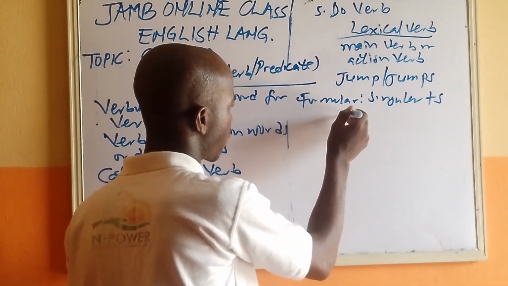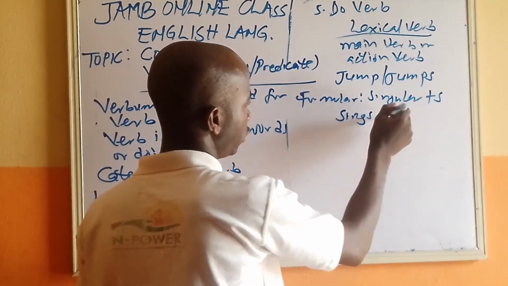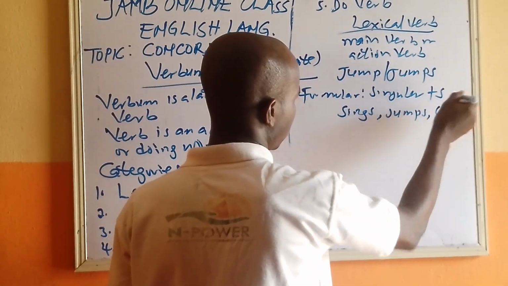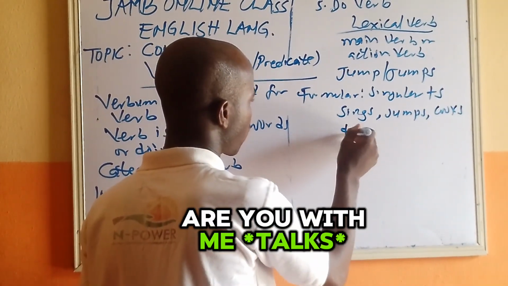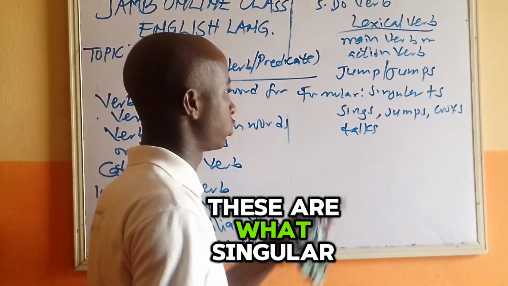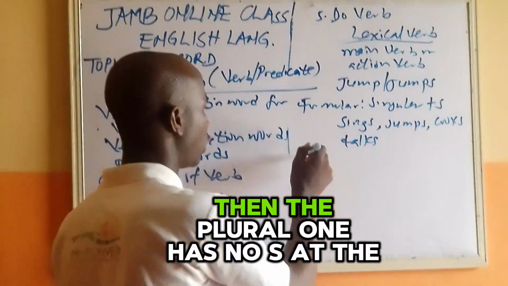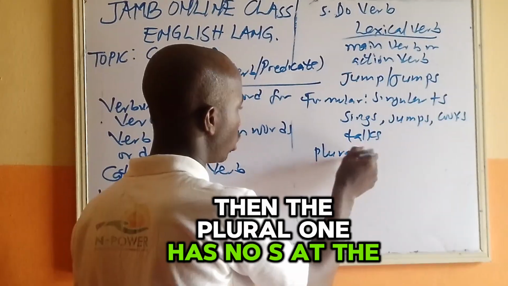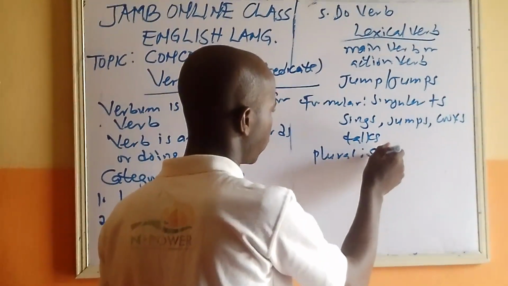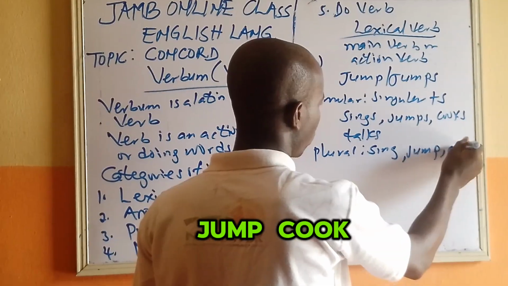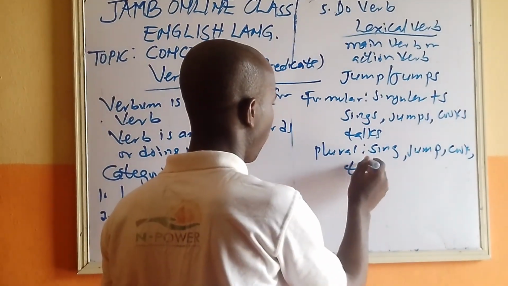We have sings, jumps, cooks, talks. These are singular lexical verbs. Then the plural one has no s at the back: sing, jump, cook, talk.